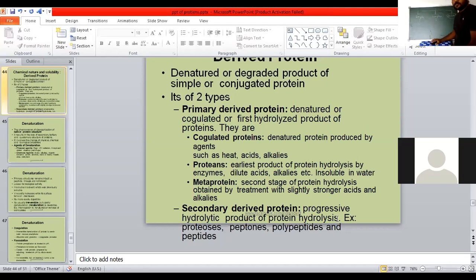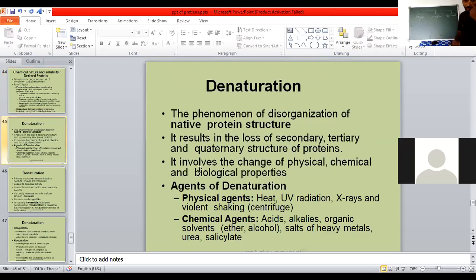Next, how is this primary derived protein formed? Simply by means of denaturation. Remember, denaturation is a process, a phenomenon of disorganization of the native conformation of protein structure. Disorganization of native protein structure.